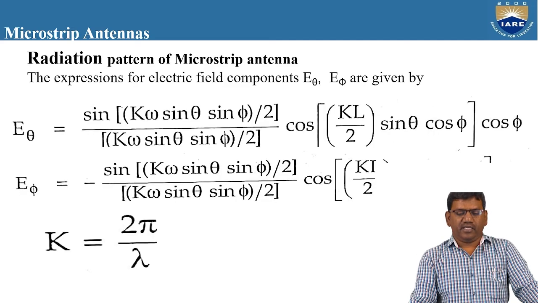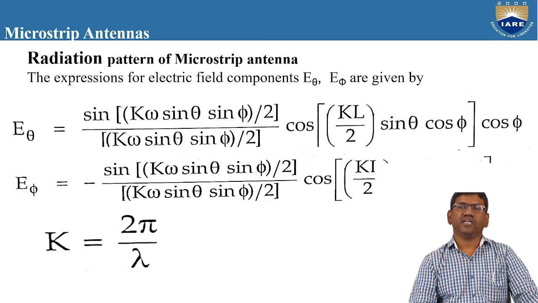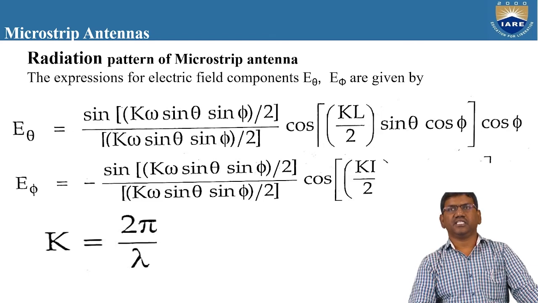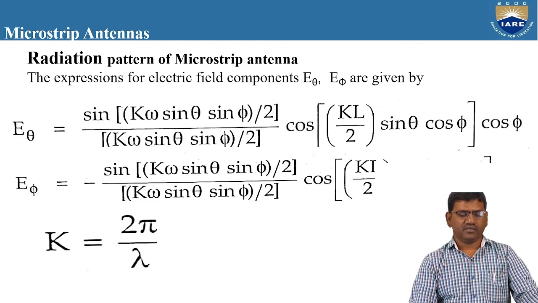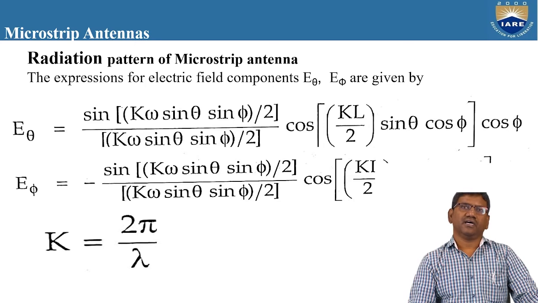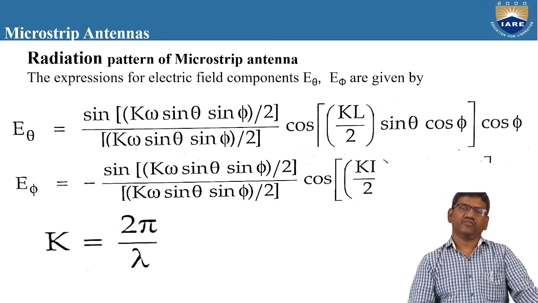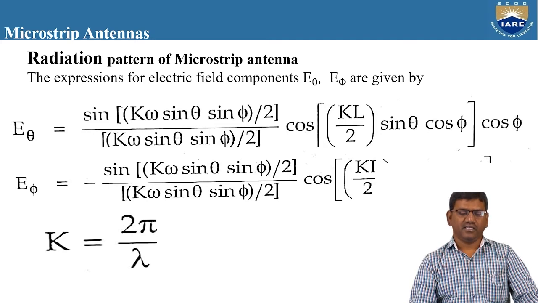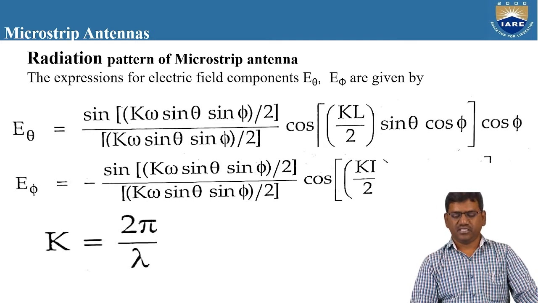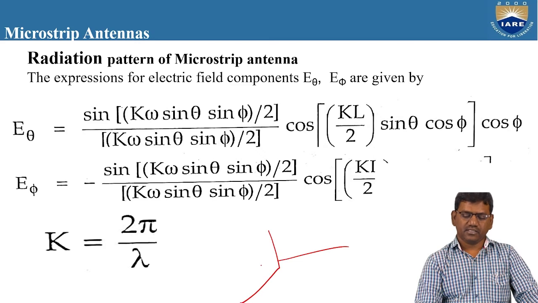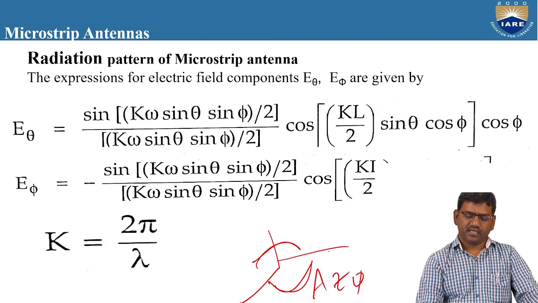The radiation pattern of the microstrip antenna: the expressions for the electric field components in the theta direction and the phi direction are given by E theta and E phi. E theta represents the electric field in the elevation plane and E phi the electric field in the azimuthal plane. This is the elevation plane and this is the azimuthal plane. This is phi and this is theta.